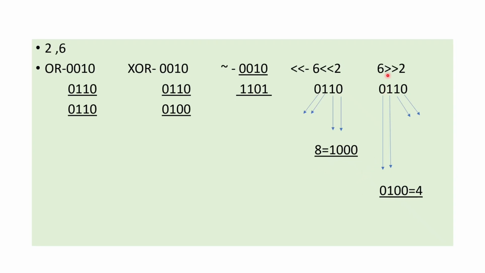And right shift for 6 by 2 bits. Here we are ignoring the right side 2 bits and keeping the left side 2 bits, 0 1, and we are adding 2 zeros for the sequence. It results in 4. Left shift of 6 by 2 bits is 8. Right shift of 6 by 2 bits is 4.